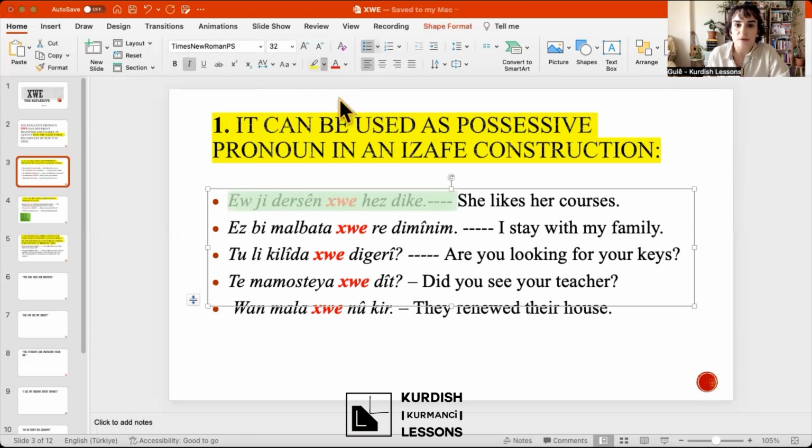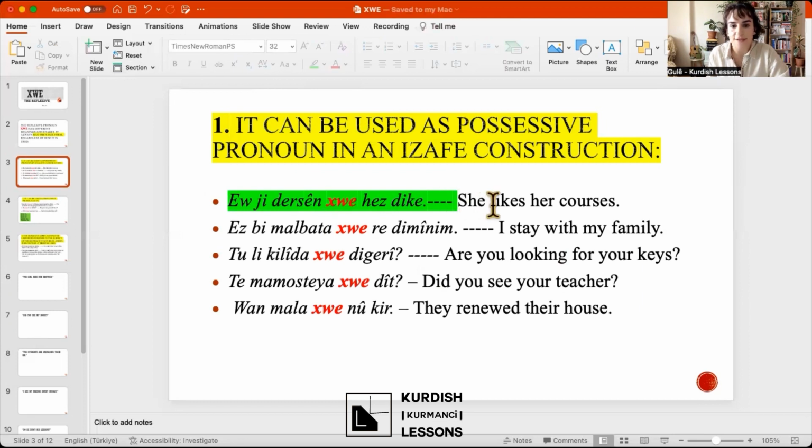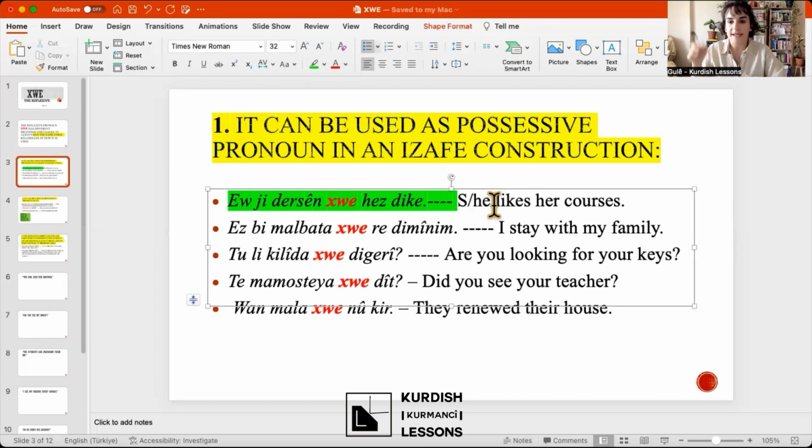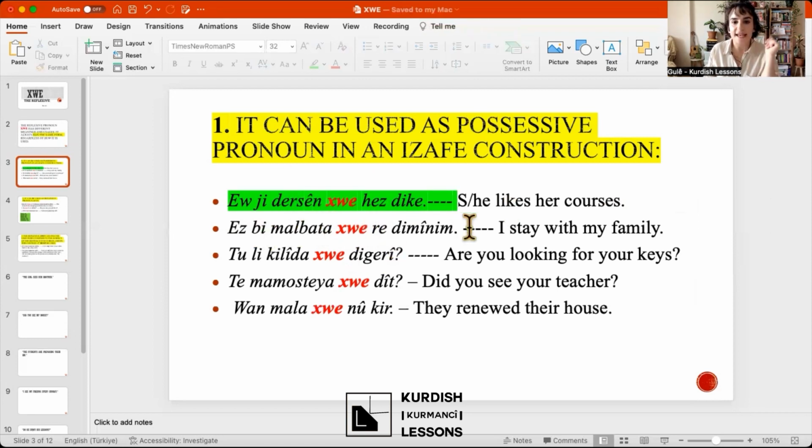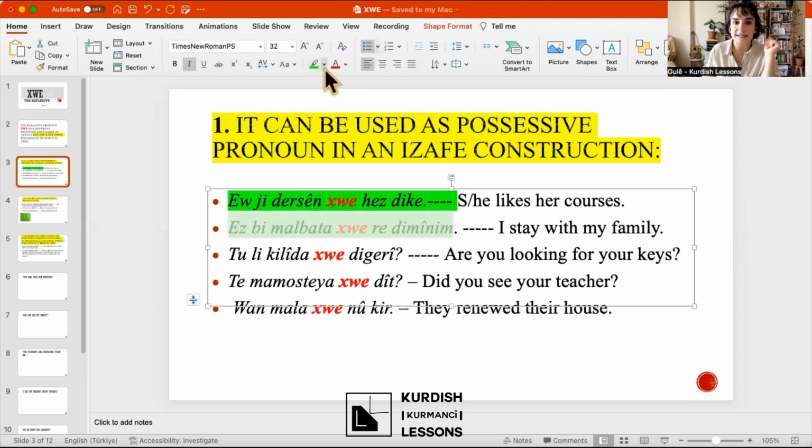She or he, so we don't know the gender, of course, likes her lessons, her courses, okay? You see here, her courses should be in izafe. That's why there's an XWE. Okay? The second sentence, As b'malbata xwere dminim. B'malbata xwere. So malbata xwe, it's izafe. I stay with my family.